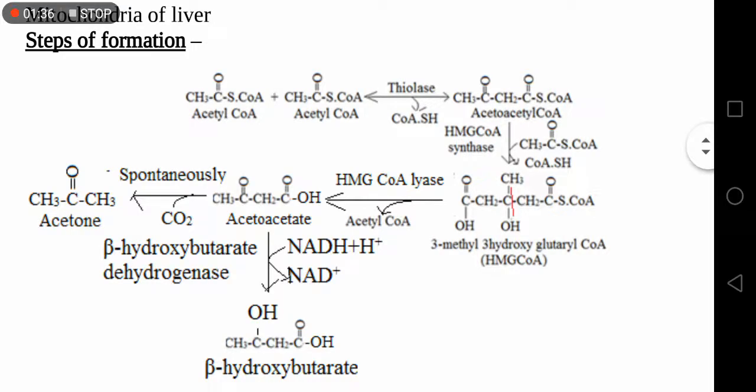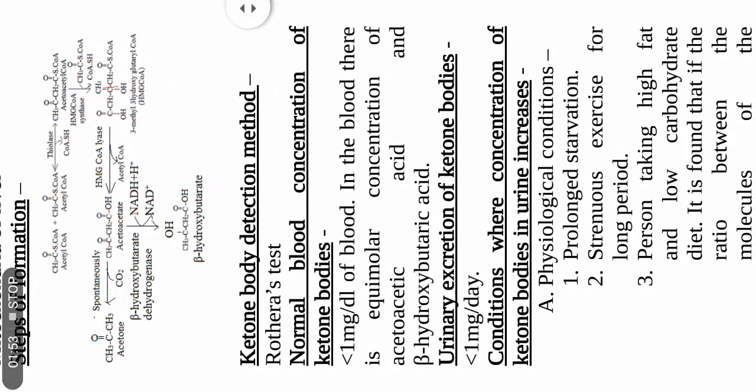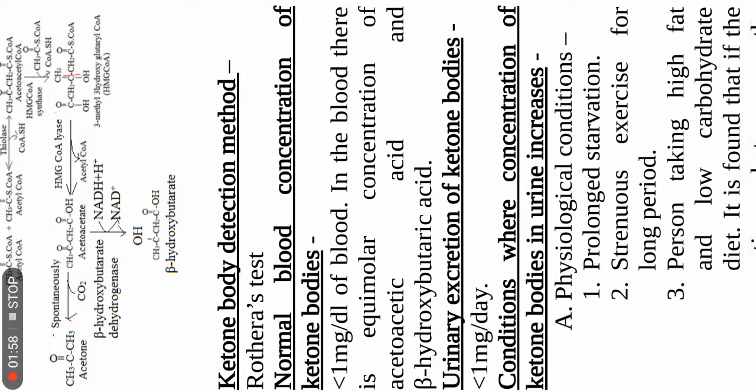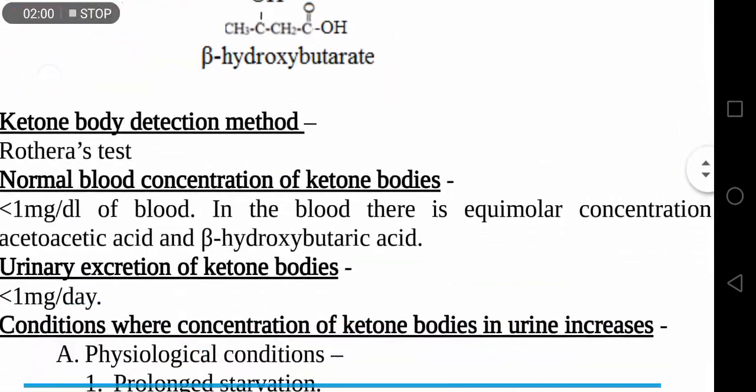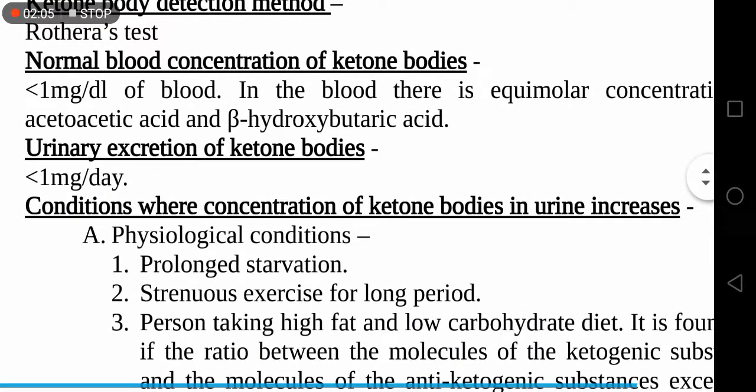So in this way ketone bodies are formed in the liver, but ketone body is not utilized by the liver. How are they detected? By the Rothera's test. Normal blood concentration of ketone body is less than 1 milligram per deciliter. In blood, there is an equimolar concentration of acetoacetate and beta hydroxybutyric acid.